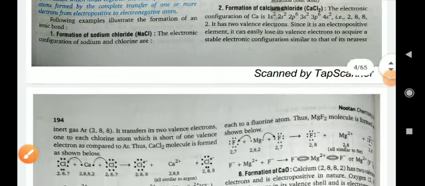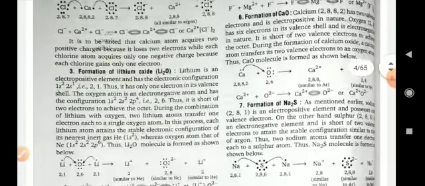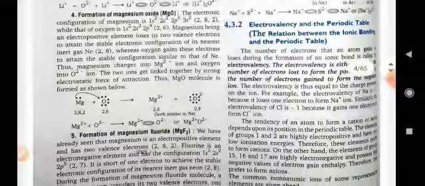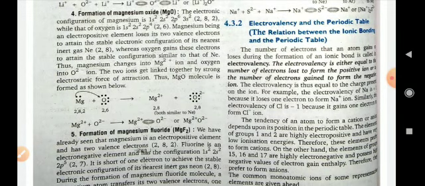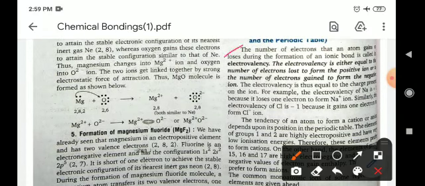Like NaCl, other compounds can also be formed. Now, electrovalency and the periodic table, the relationship between bonding and the periodic table. Electrovalency is equal to either the number of electrons lost to form a positive ion, or the number of electrons gained to form a negative ion.